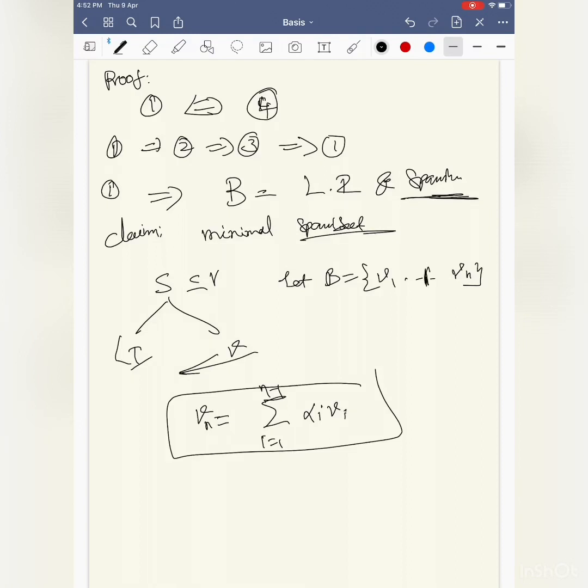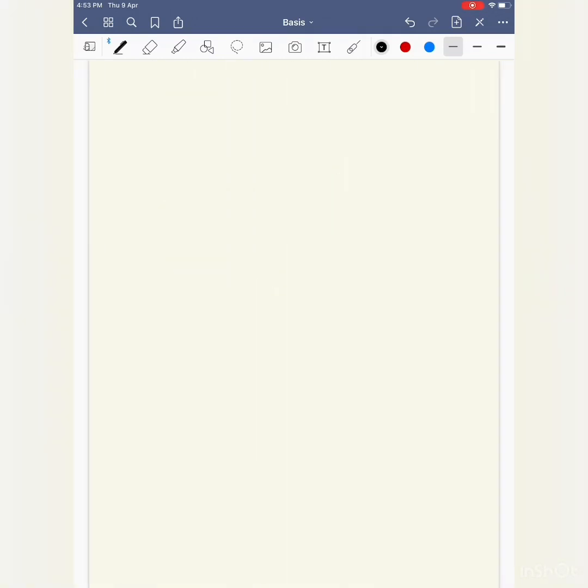So we cannot leave any vector, right? If we can leave a vector and it still spans, it means that vector can be spanned by previous ones, and we can show that, without loss of generality, that vector is vn, the last one. So from here it's clear that we cannot leave it, because linear independence will go. This is a simple proposition, or theorem, which is very important, right? So 1 implies 2. Now let's say 2 implies 3.